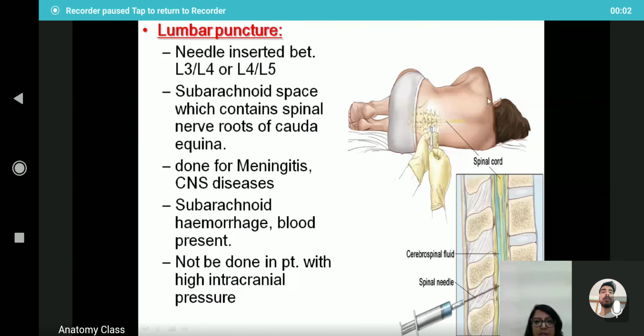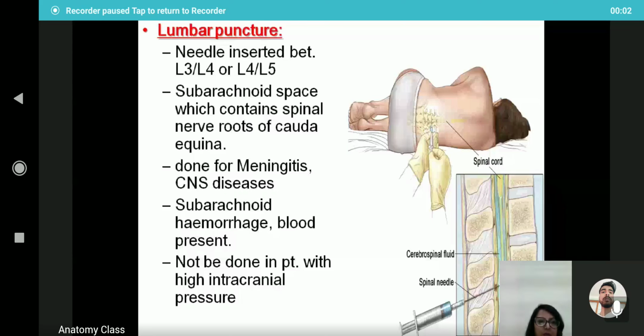So this is how we do the lumbar puncture. Lumbar puncture is the procedure where the needle is inserted between L3 and L4, and sometimes L4 and L5, into the subarachnoid space, which contains the spinal nerve roots of the cauda equina. It is done for meningitis especially and for CNS diseases. This is an investigative procedure.